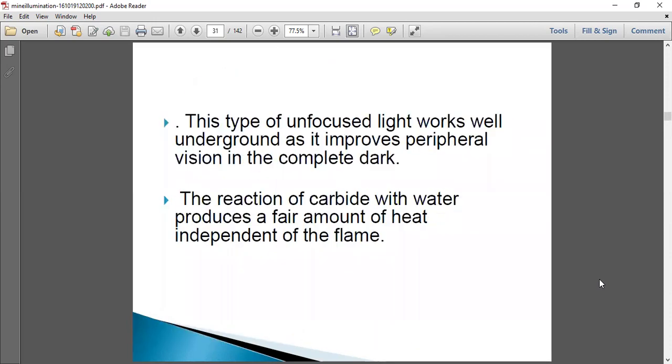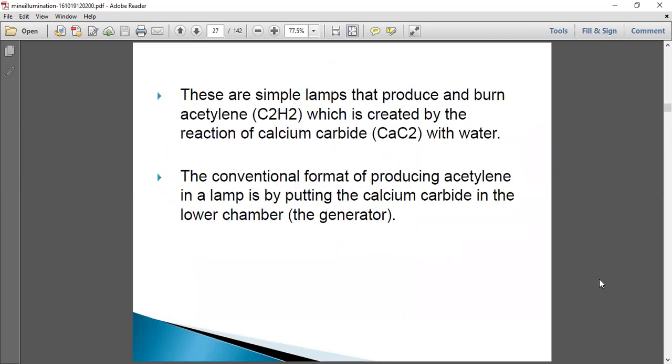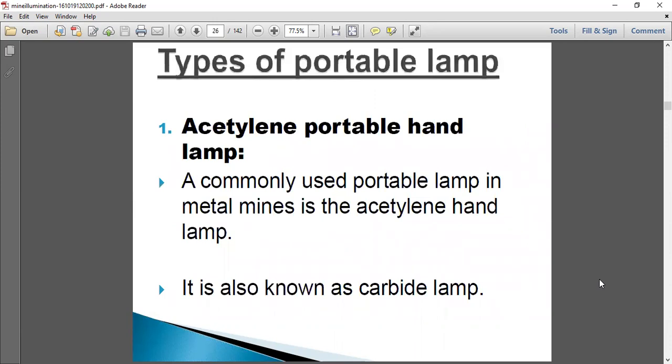So we should discuss in an order. First one is the acetylene portable hand lamp. The acetylene portable lamp is the commonly used portable lamp in metal mines. It is a handy lamp, which means we can carry it in the hand simply.